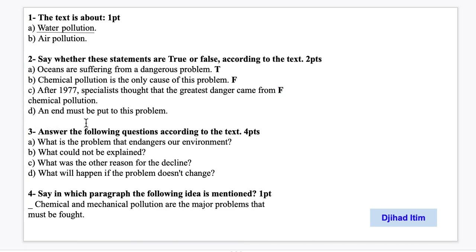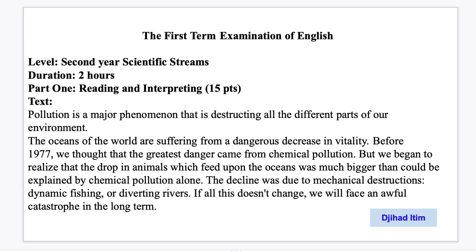D. An end must be put to this problem. Is it true? Is it false? So we go back to the text again, and in the second paragraph here, the decline was due to mechanical distractions, dynamic fishing or diverting rivers. If all this doesn't change, we will face an awful catastrophe in the long term.